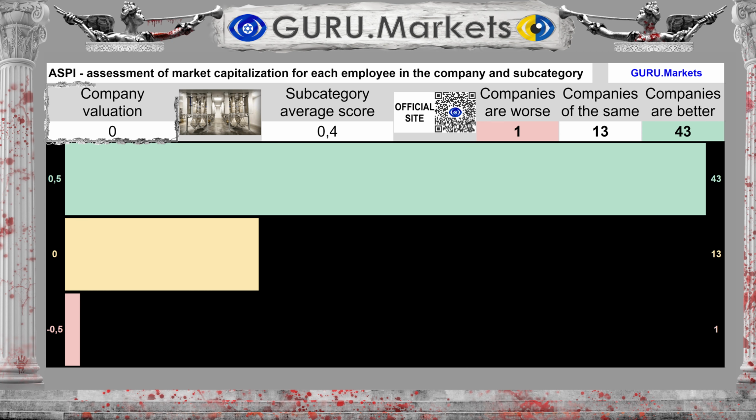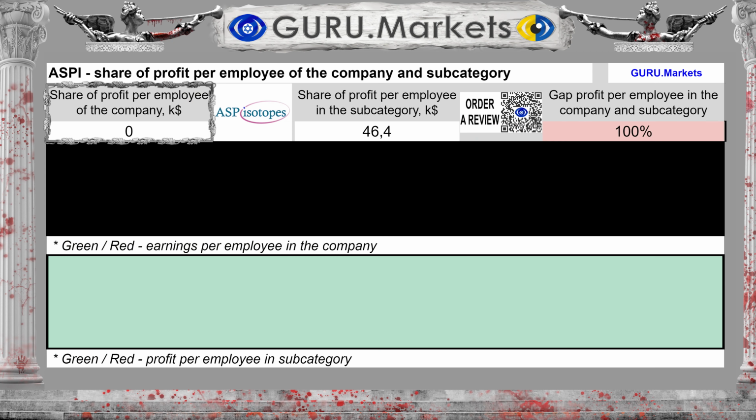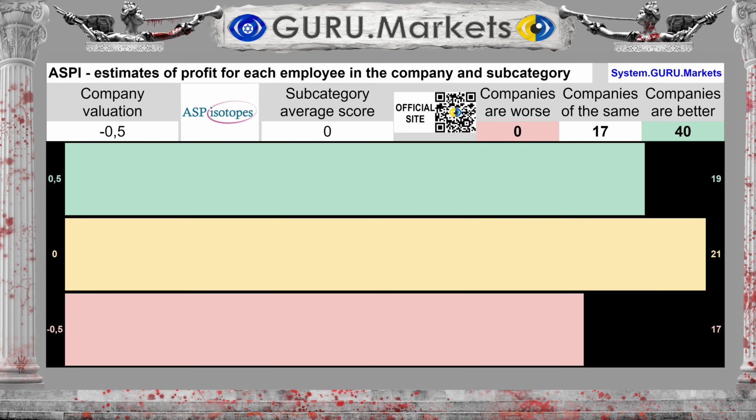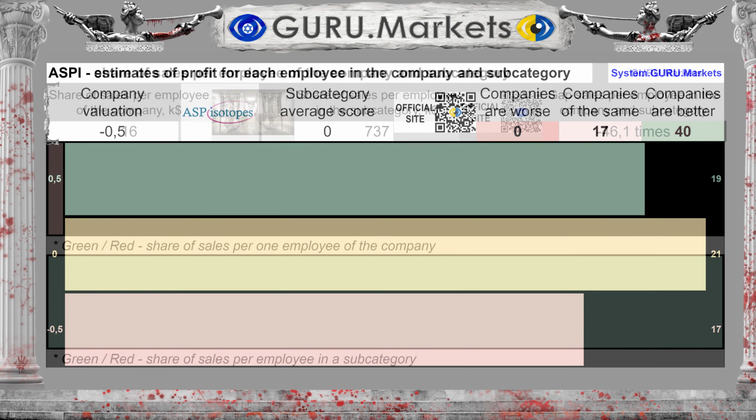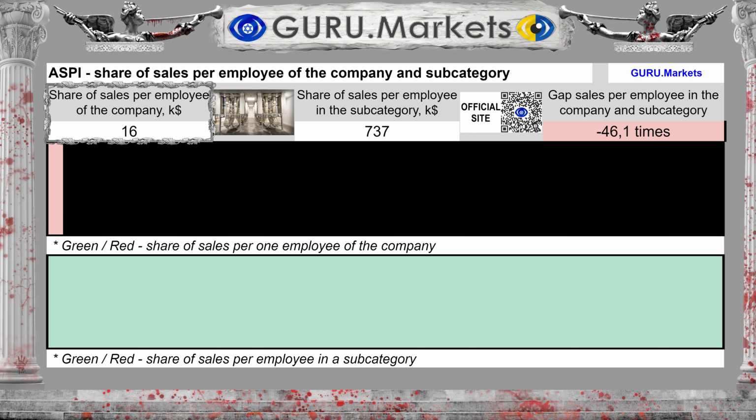Tolerable, 0 points. The company's profit per employee is $0,000, with an average in the subcategory of $46,400. The difference between the subcategory average and the company's performance is 100%. Estimation of profit per employee in comparison with the indicators of companies in the subcategory: Tolerable, -0.5 points. The share of revenue for each company employee is $16,000.